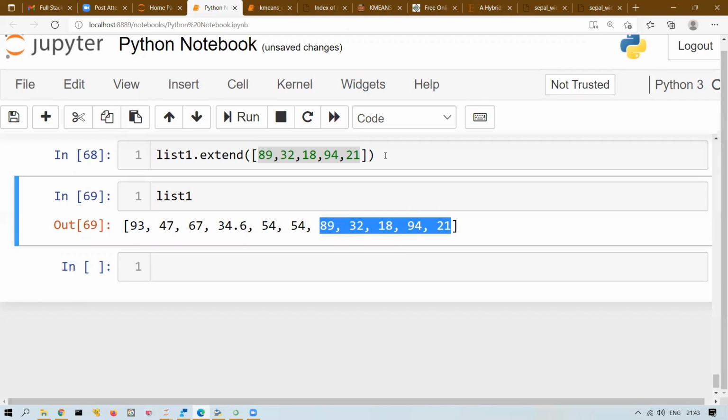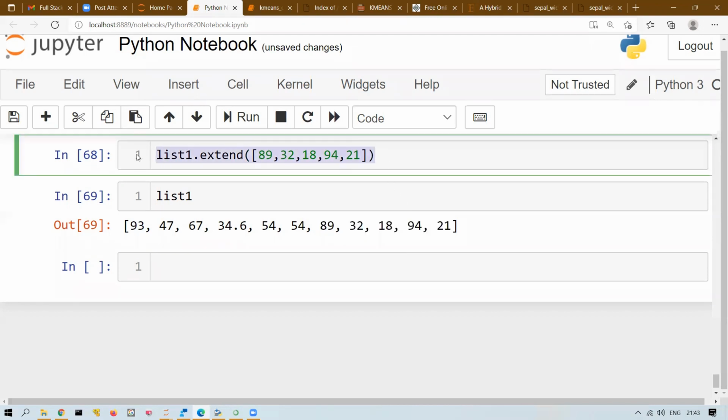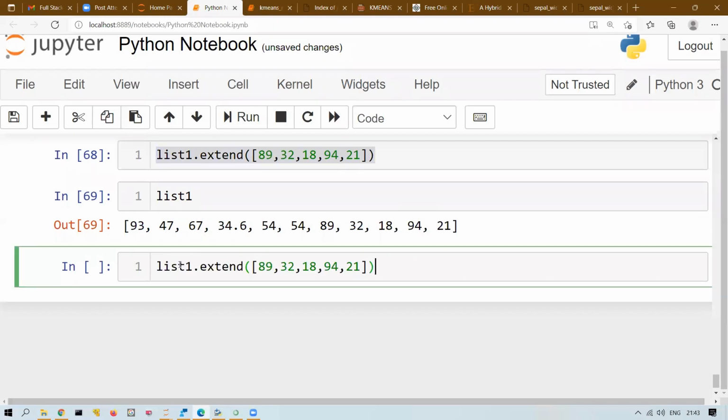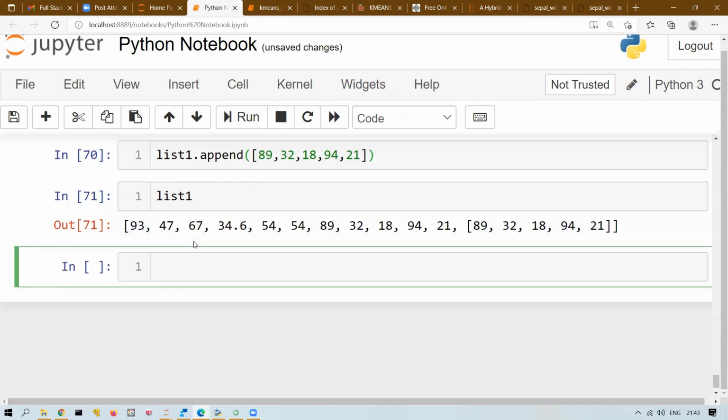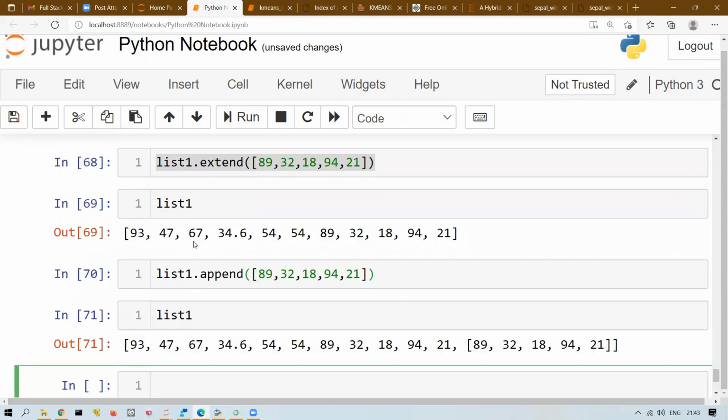Why can't I use append here? Let us see what happens if I use append. Same thing, but here I'm just using append. And you tell me what is the difference. You can tell me what is the difference between append and extend. What is the difference?